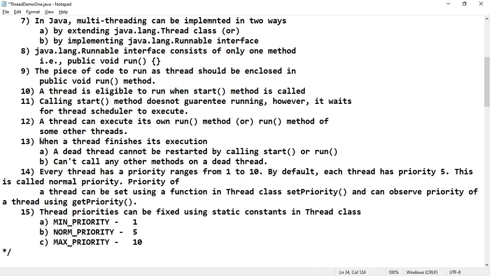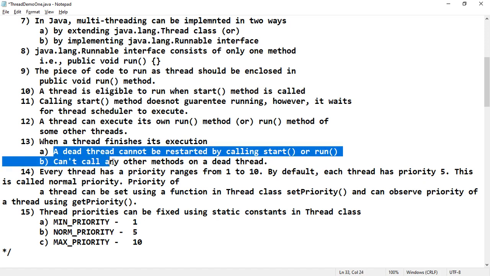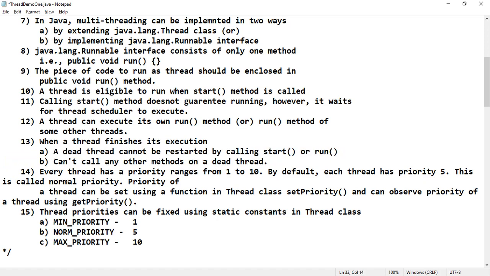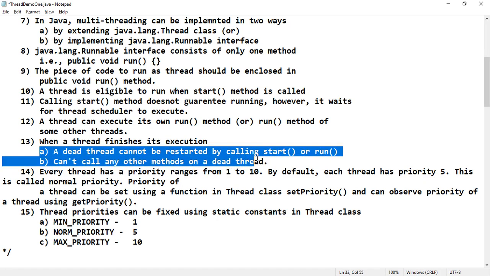Next, when a thread finishes its execution, we cannot restart that particular thread. That means it will go into the dead state. A dead thread cannot be restarted by calling start or run, and we cannot call any other method on a dead thread. These two things one must remember. Once the thread has ended, you cannot call anything.